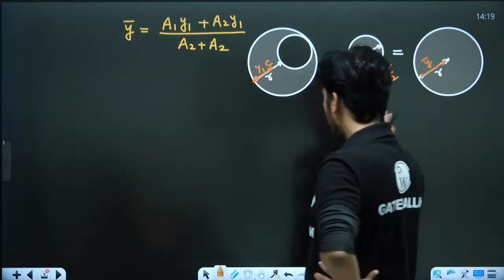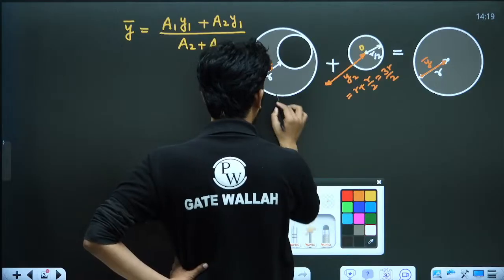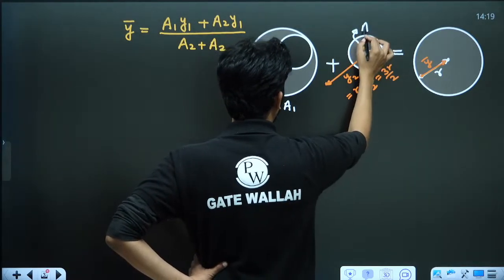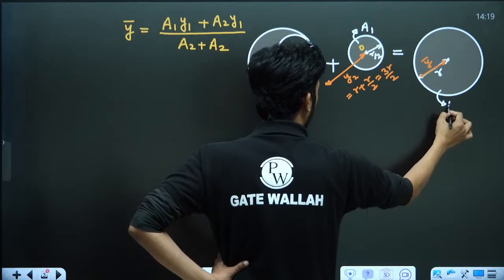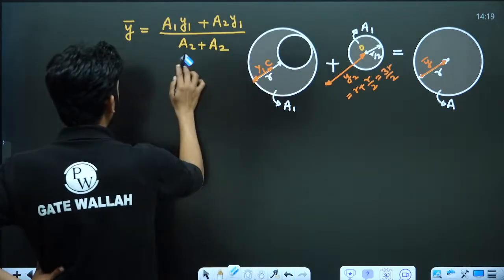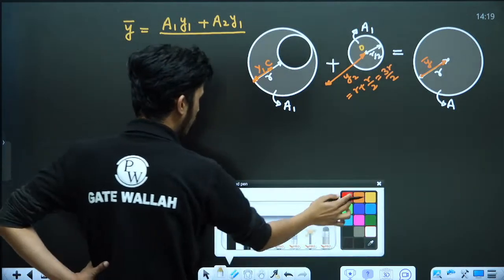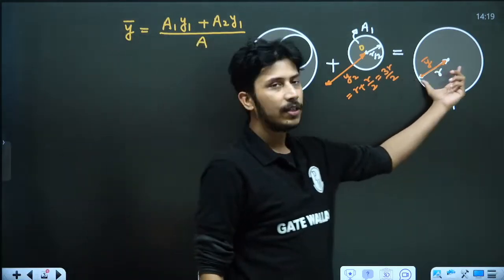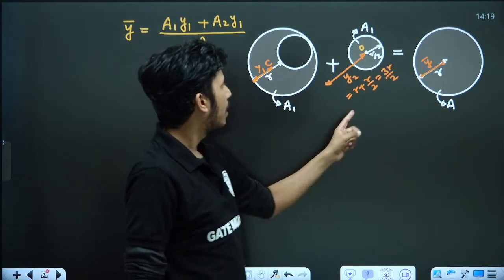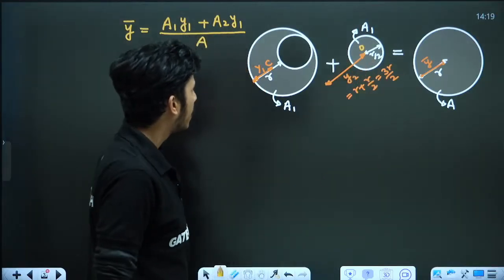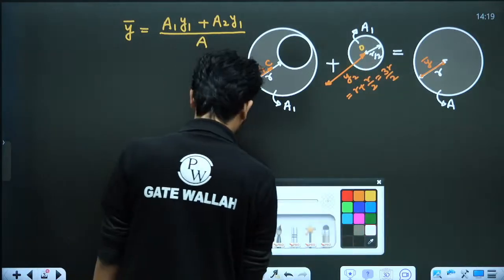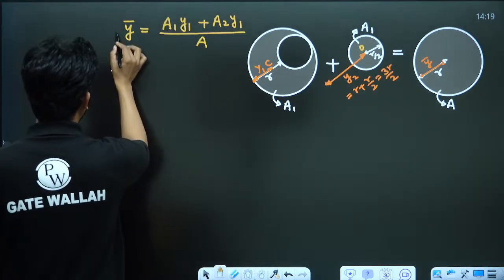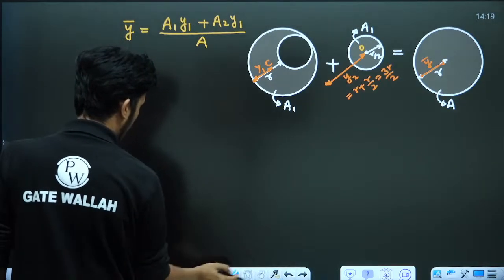So we are adding these two areas. This is the A1 area and this is the A2 area, and the complete area is A1 plus A2, that is A. So we can write y bar as A1 y1 plus A2 y2 upon A. Y bar is actually r, we know this thing.